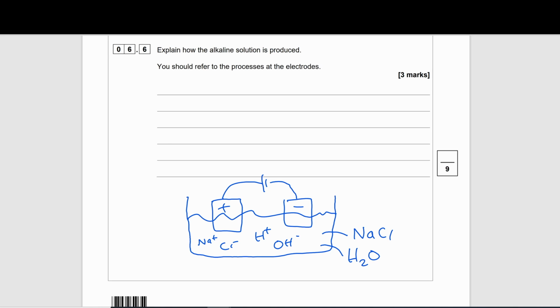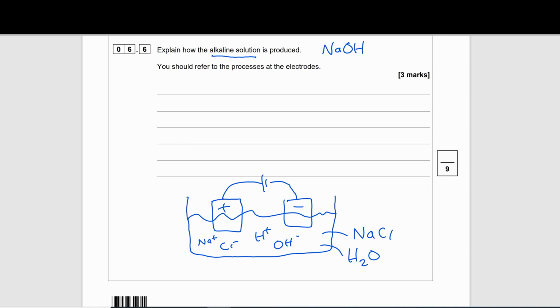We now need to think about how we are going to produce this alkaline solution, which we know is going to be sodium hydroxide. So let's think about what's going on here. At our negative electrode, our cathode, it should be attracting positive ions. The only positive ions in our solution are sodium and hydrogen.